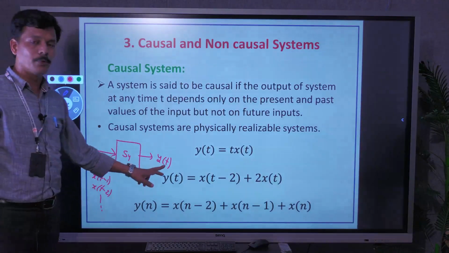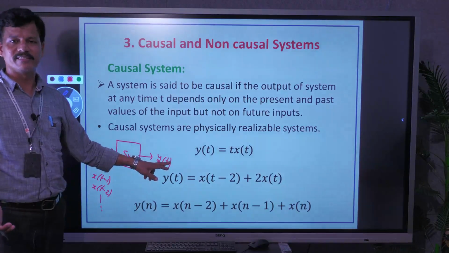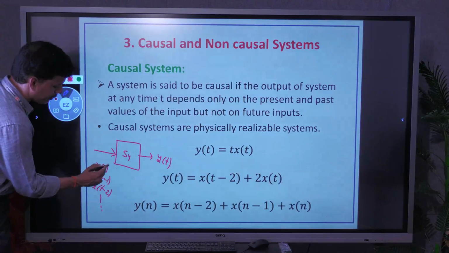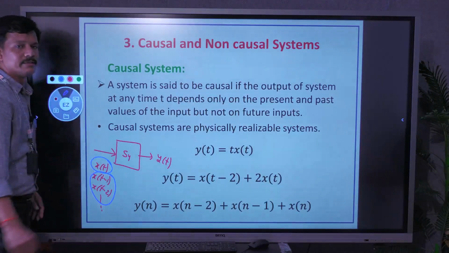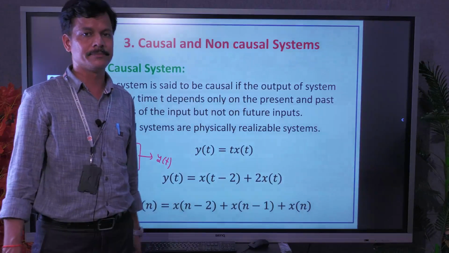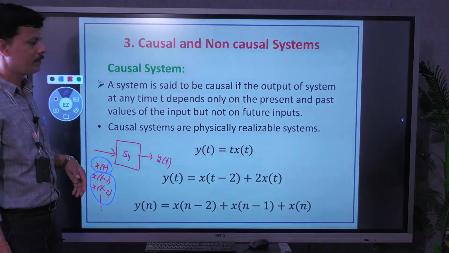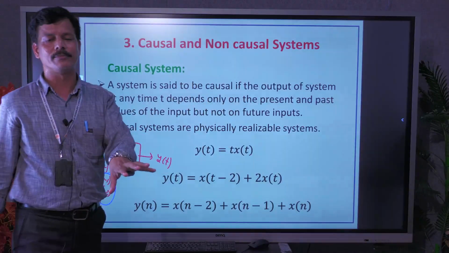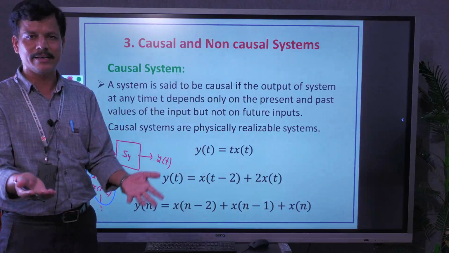If the present output y of t, or the response of a system, depends on present values of input and past values of input, then the system is said to be causal. Okay, it is a simple extension of static and dynamic systems. And these systems are physically realizable systems. So all the practical systems available in nature are generally causal.